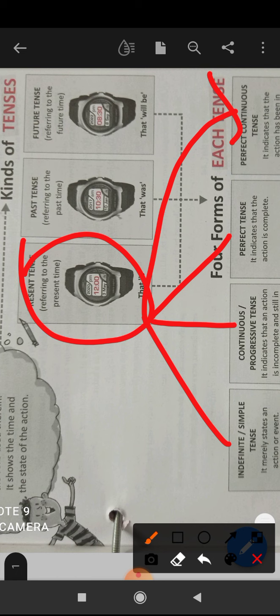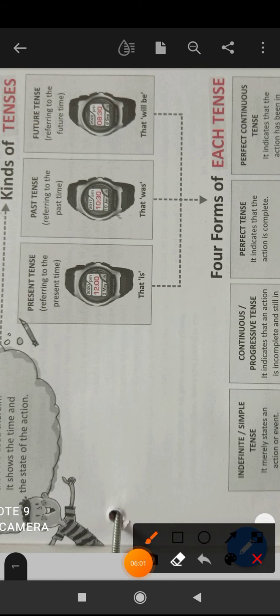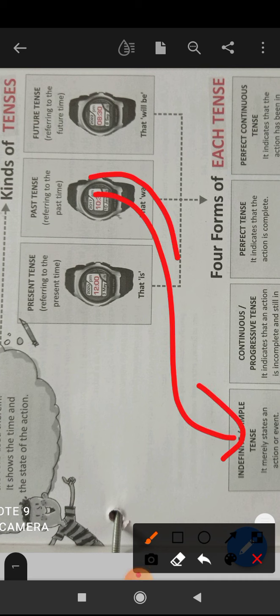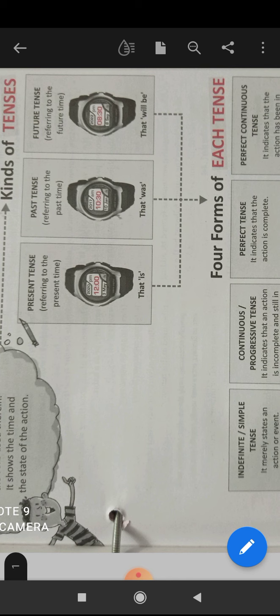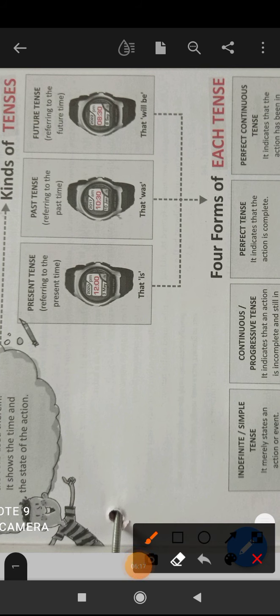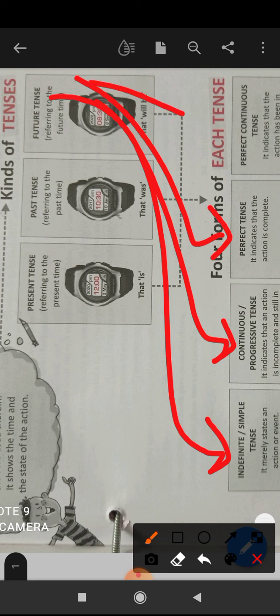In the same manner, past also has four forms. Simple past, past continuous, past perfect, and past perfect continuous. Got it? Similarly, future has four forms: simple future, future continuous, future perfect, and future perfect continuous. Got it, बच्चे? Understood?